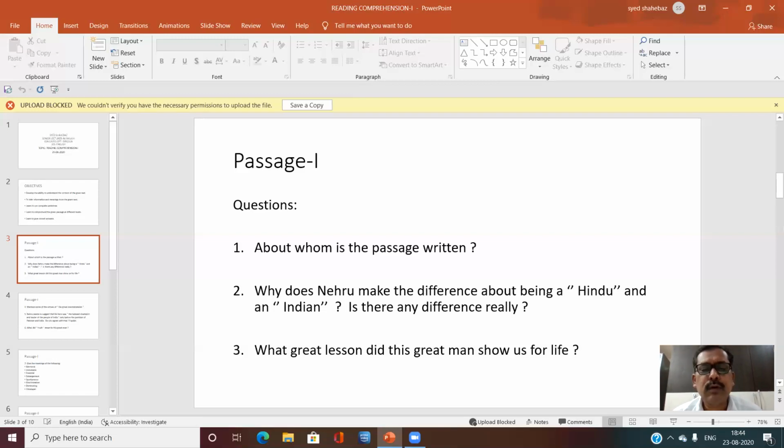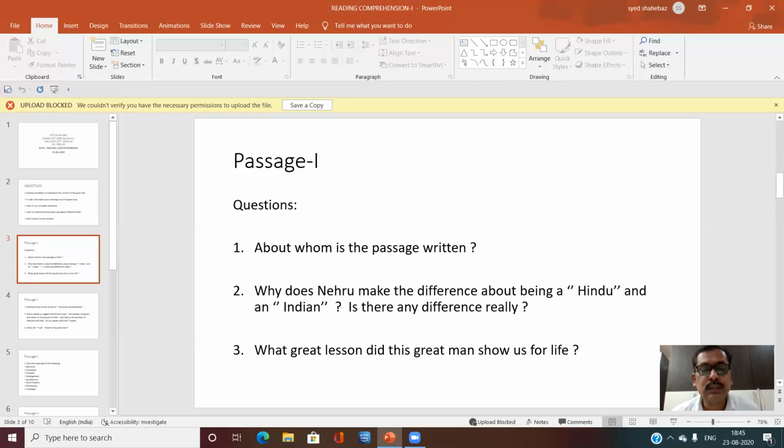The second question, why does Nehru make the difference between being a Hindu and an Indian? Is there any difference really? Answer is a Hindu is one who believes in Hinduism. An Indian is a native or citizen of India. This is the inferential question.